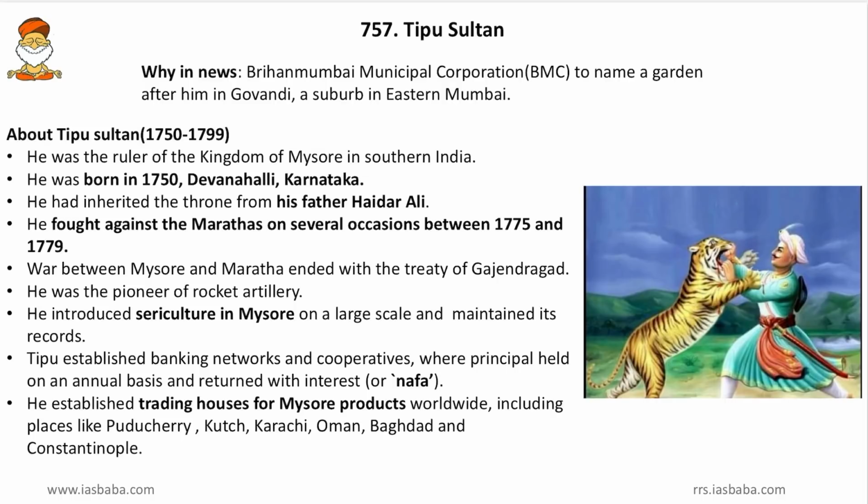Now coming to Tipu Sultan, he was the ruler of the Kingdom of Mysore in southern India. Then he was born in 1750 in Devanahalli in Karnataka. Friends, now Devanahalli is an airport. Then he had inherited the throne from his father Hyder Ali. So Hyder Ali was the father of Tipu. Then he fought against Marathas on several occasions between 1775 and 1779. So friends, he fought against Gaikwads, Bhonsle, Holkar, etc. Then the war between Mysore and Maratha ended with the Treaty of Gajendragad. So this Treaty of Gajendragad is worth remembering.